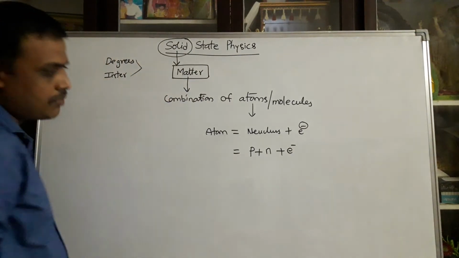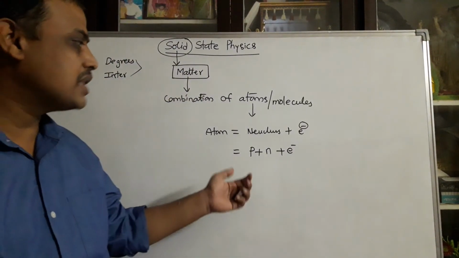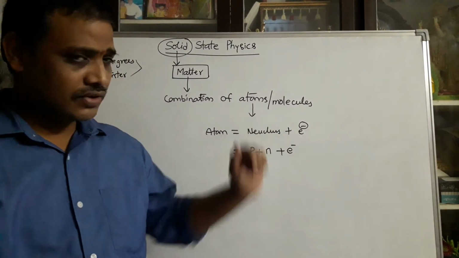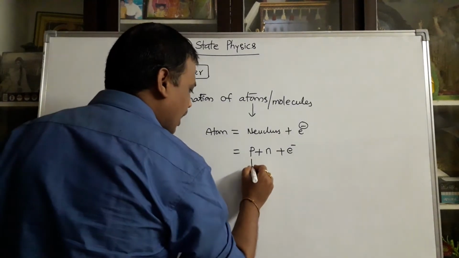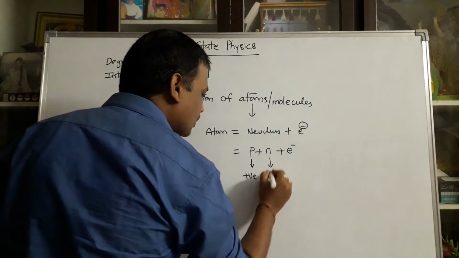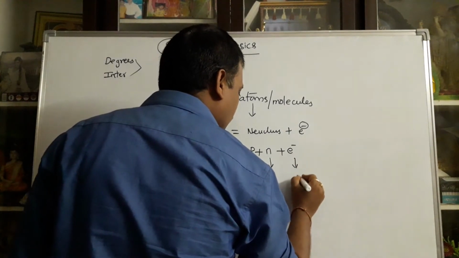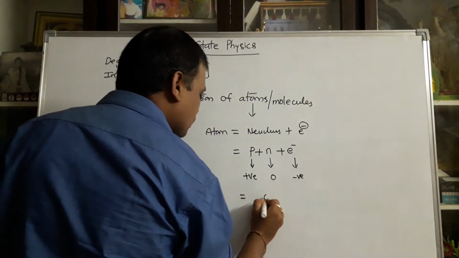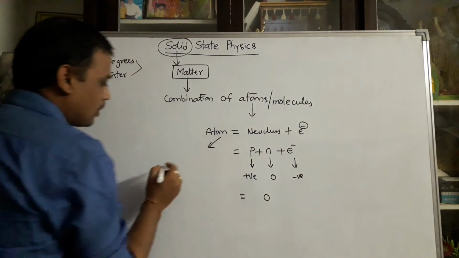So an atom consists of very small particles, 3 in number. One is proton, another is neutron, and the last one is electron. Everyone knows the proton has a positive charge, the neutron is a chargeless particle, and the electron has a negative charge. So positive plus negative is nothing but 0. So electrically, the atom is in a neutral state.